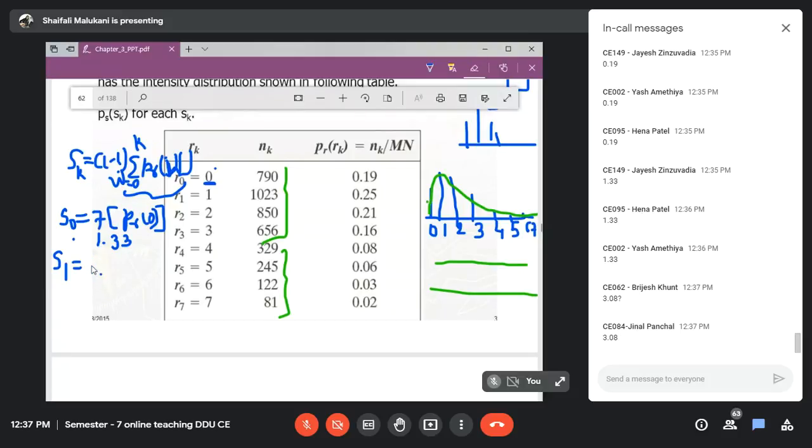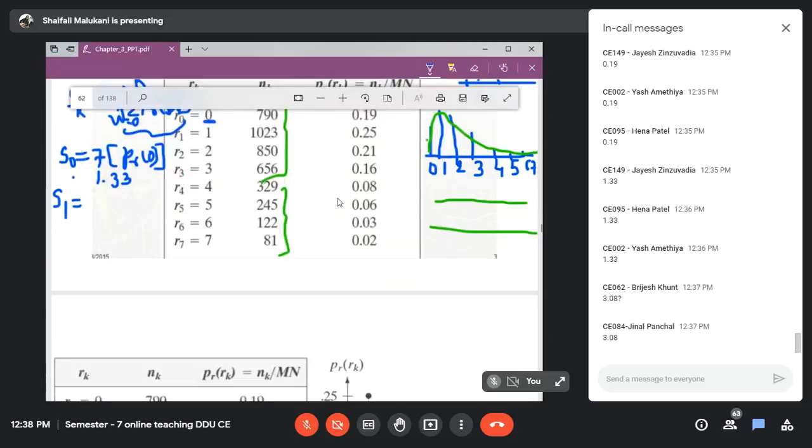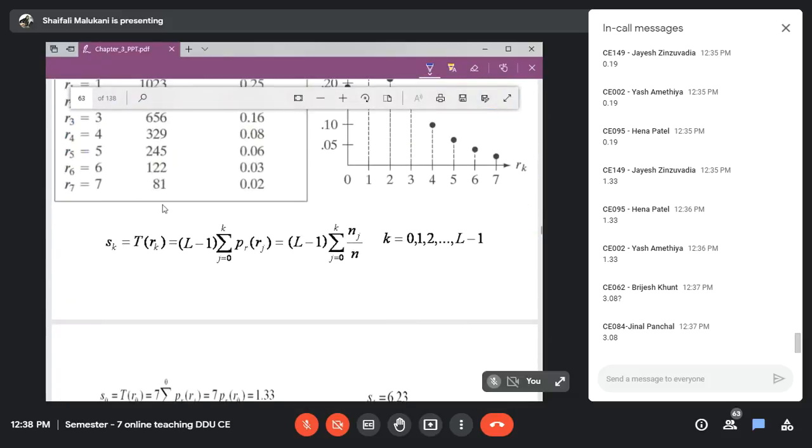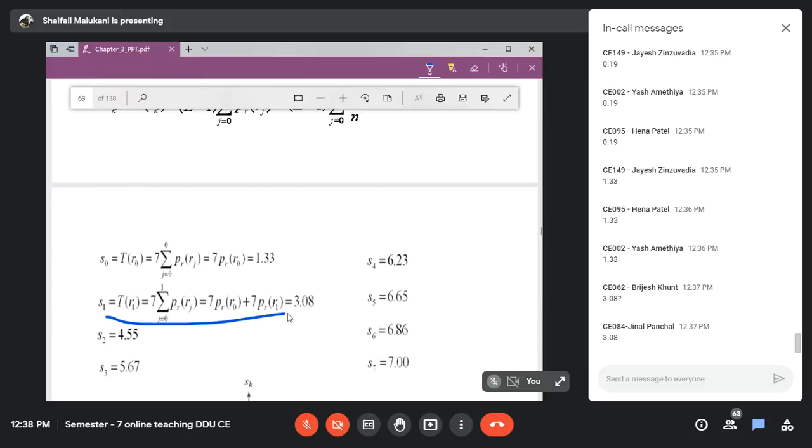True, it's 3.08. How to obtain it: 7 into the summation of PR of W, where the W value is 0 to 1. That is PR of 0 plus PR of 1, and that is 3.08. That is how you will obtain it. So 7 into PR of 0, 7 into PR of 1, that is 3.08.